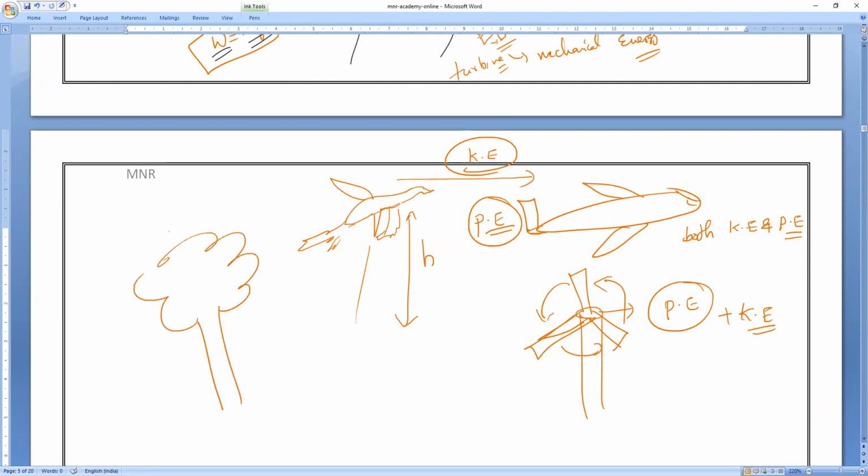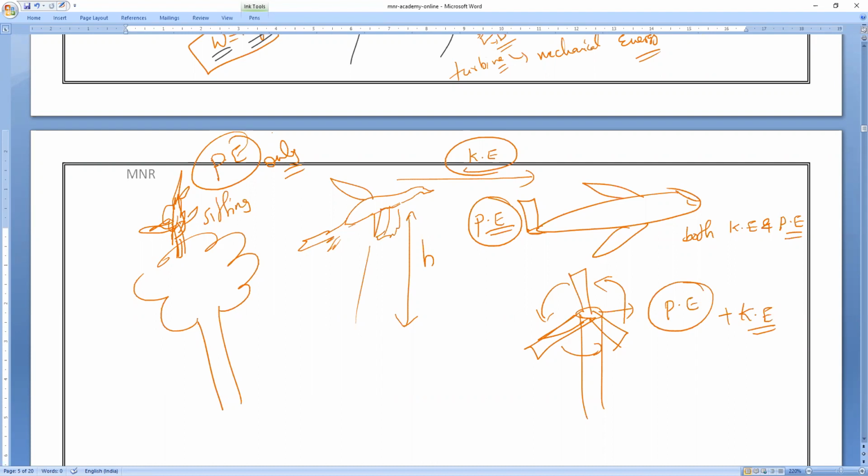Understanding, Amma? For example, imagine there is a tree and one small cute bird is sitting on it. Which energy is it possessing? Only potential energy, because it is sitting, it is not flying. Sir, then can we say mechanical energy? Yes, of course it is mechanical energy, but particularly it is potential energy.